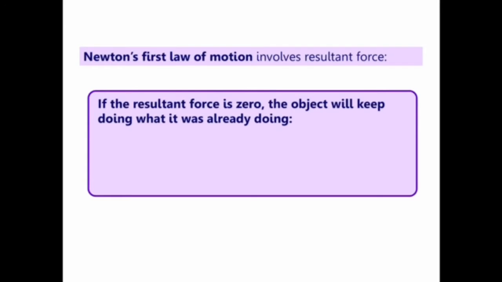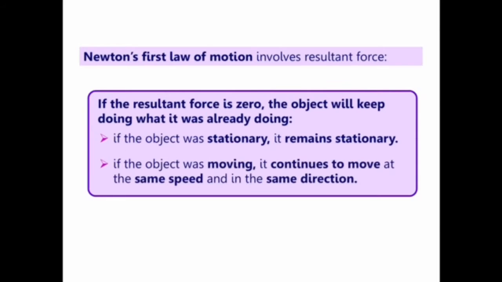Moving on to Newton's first law of motion. Now we're solid on resultant force. I've said it a couple of times already. If the resultant force is zero, it won't change the way an object is moving. So whatever the object was doing, it'll keep doing that. So there's two situations. If you've got an object that wasn't moving, then it'll remain stationary. So if an object was stationary, it remains stationary. If the object was moving, it continues to move at the same speed and in the same direction.